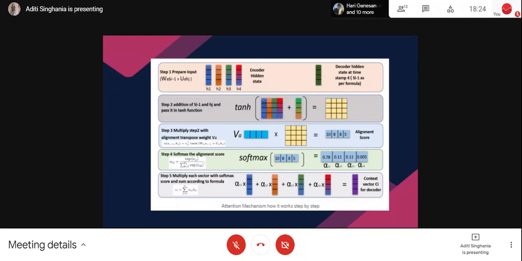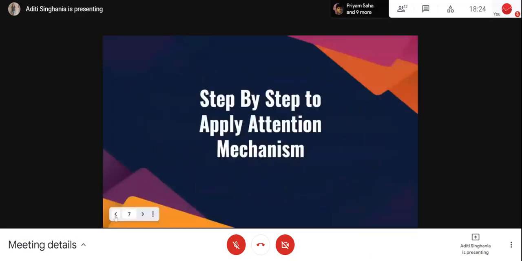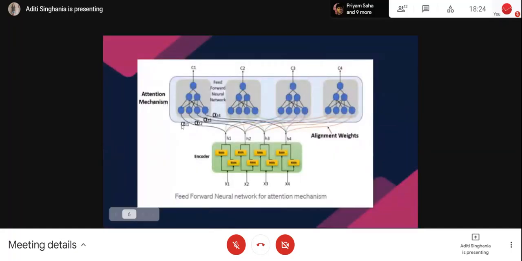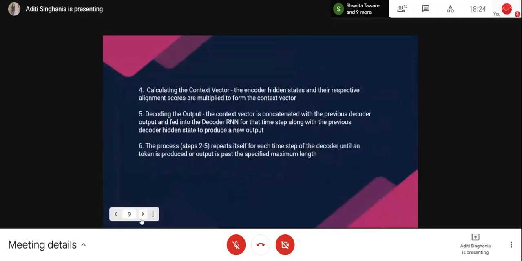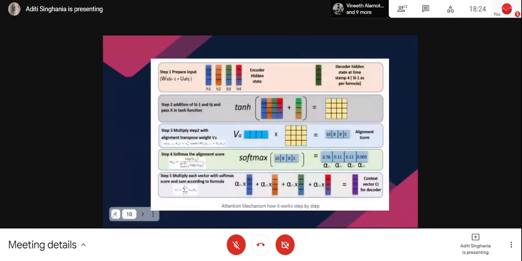So I use the softmax, and then I get alpha 1 1, alpha 1 2, alpha 1 3, and alpha 1 4. Now, as I stated earlier, we need this alpha t1, t2, t3, t4. I have all of it. I have h1, h2, h3, h4, and I will get my context vector.